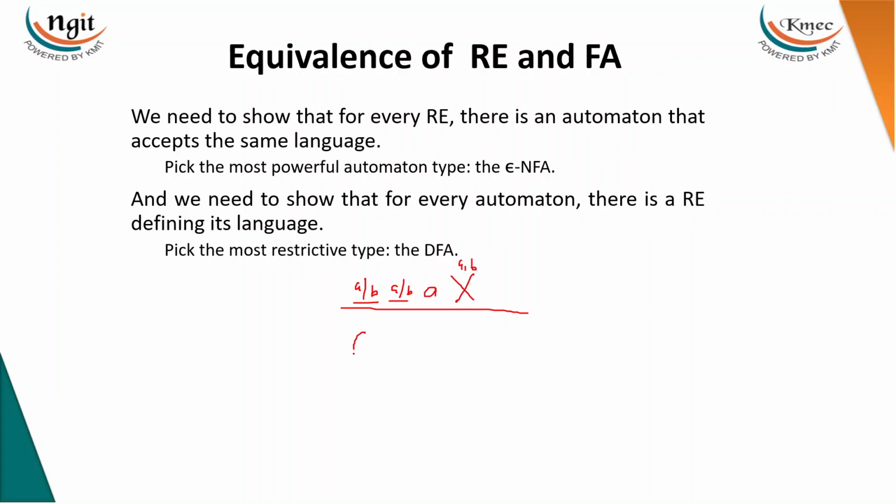Then you can write the regular expression (a+b)(a+b)b(a+b)*, where a, b means the universal language. That's how you write the regular expression. It is simple with an NFA, but when it comes to DFA, the problem starts because it's the most restrictive type.